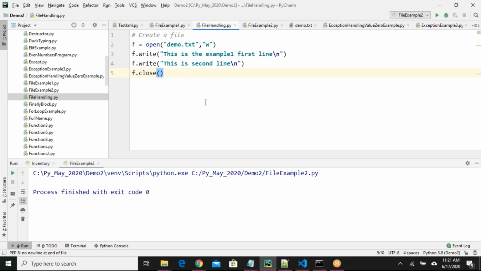Write this program in your system, execute it, and confirm once you are done.